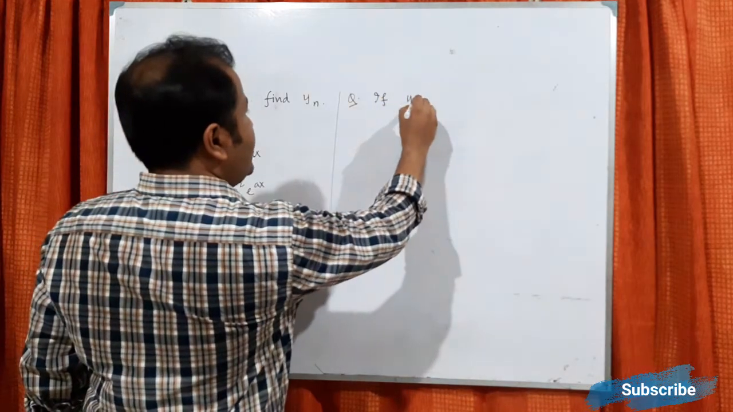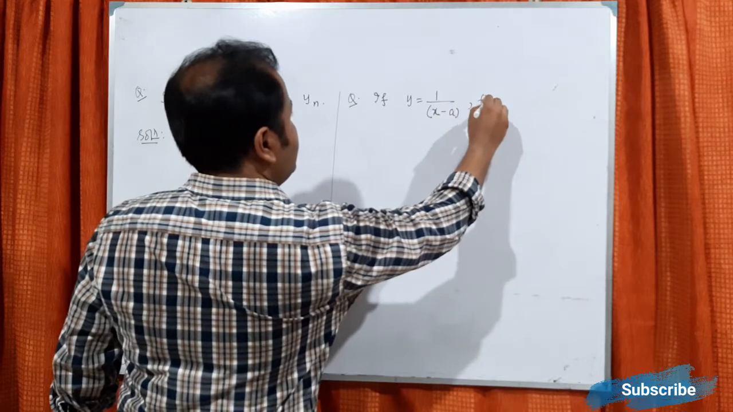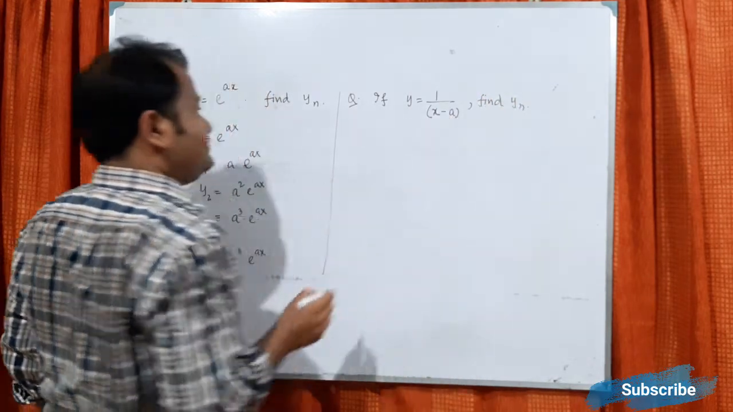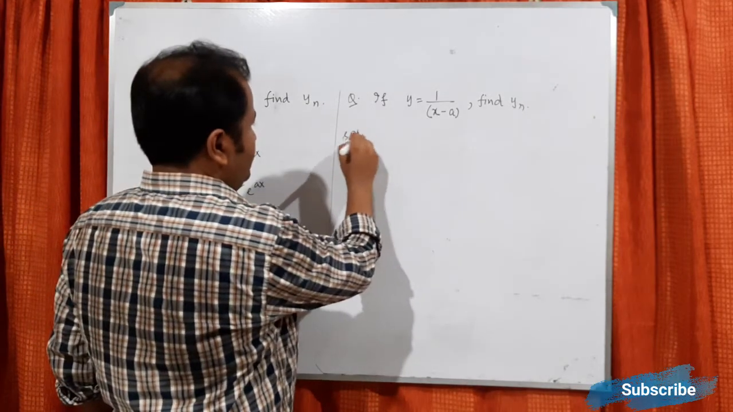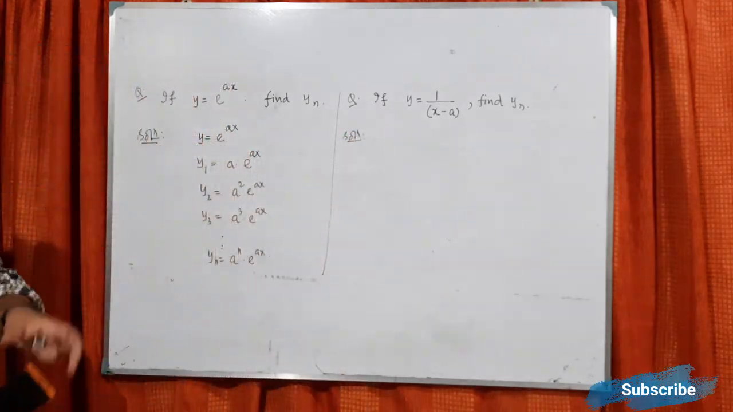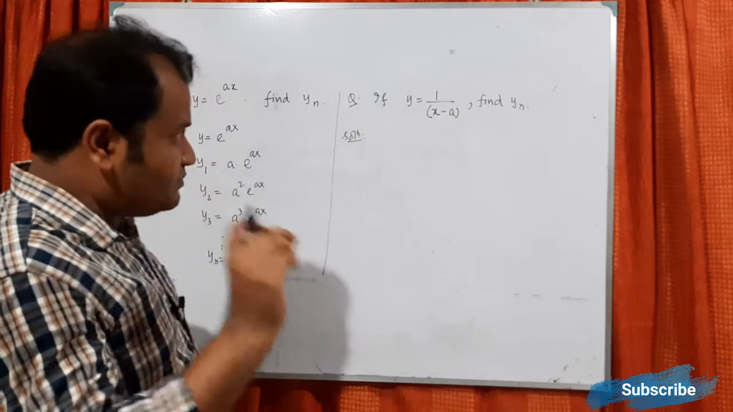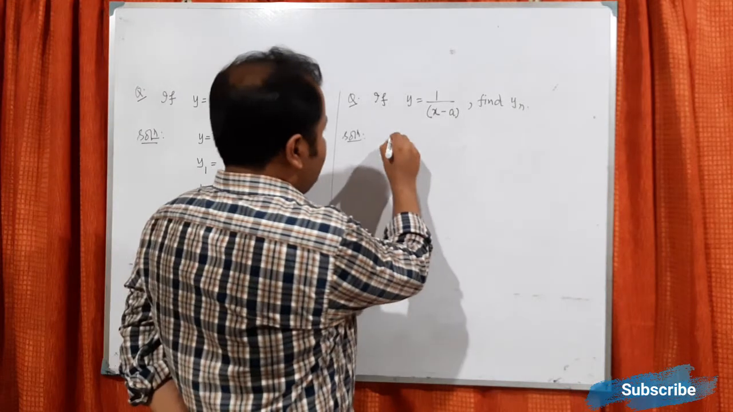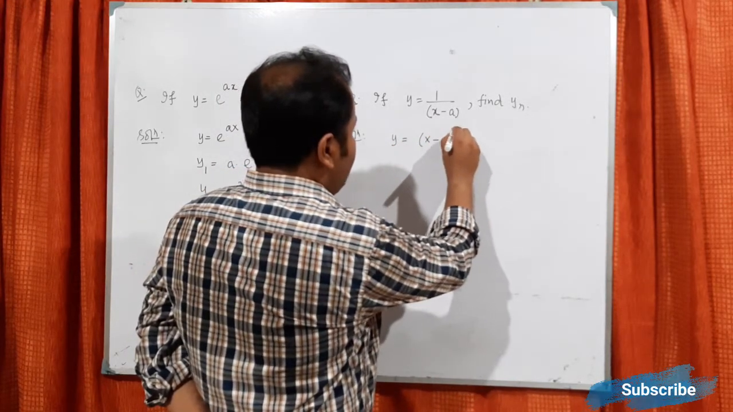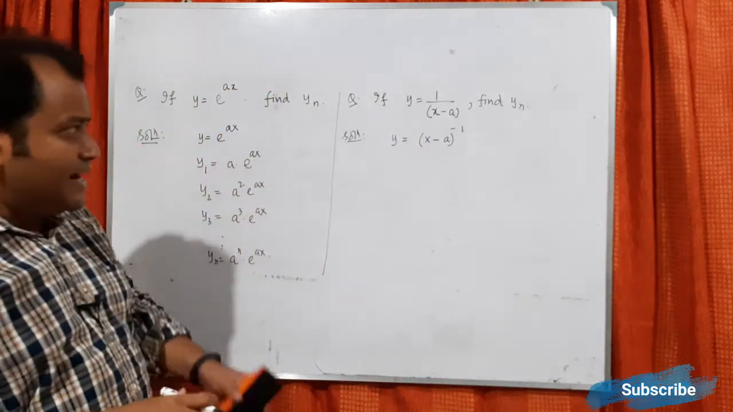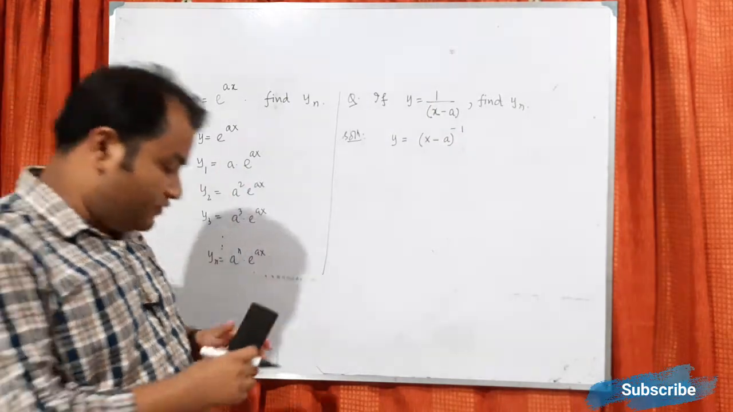If y equals 1 by x minus a, find yn. Now y equals 1 by x minus a. So my suggestion is that this one you can write as x minus a power minus 1. So always try to write in equation form, not in some division form. So it will be helpful for your calculation.